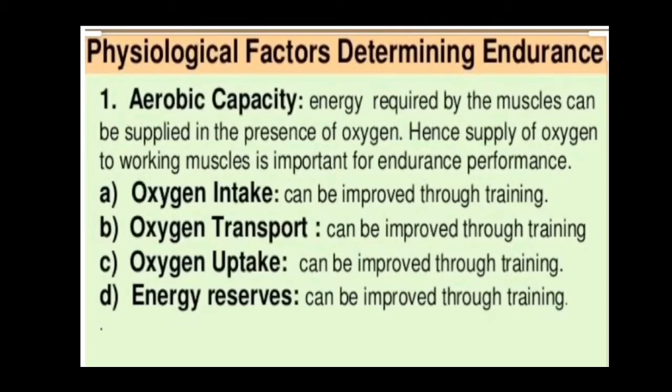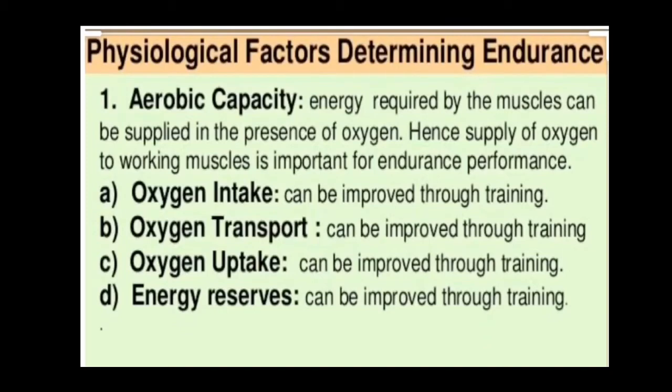While performing any activity, muscles require energy, which can be supplied by the presence of oxygen. So, for endurance performance, it is important to maintain an adequate supply of oxygen to the working muscles. Oxygen intake can improve through training. Oxygen intake is the amount of oxygen that can be taken by the lungs from the atmosphere. Then comes oxygen transport. It can also be improved through training.